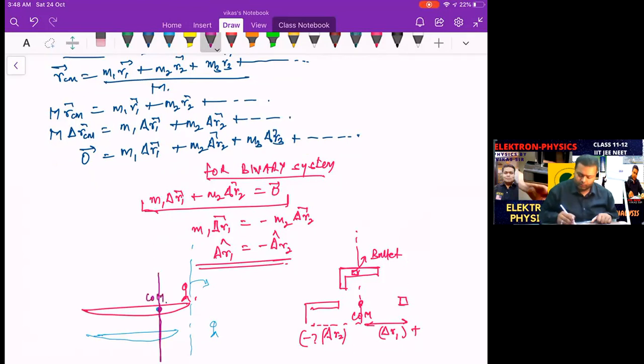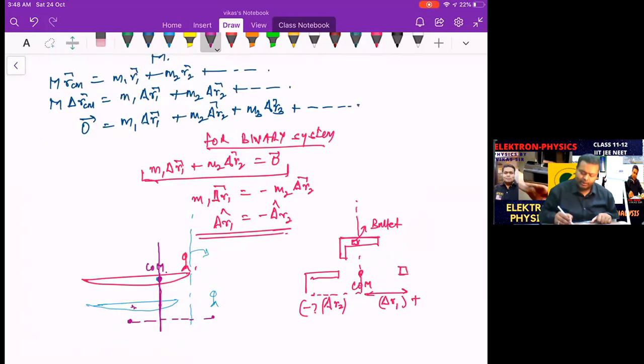With respect to that, the boat is moving back while the man is moving here. So there is the shift in the position of the man, delta R1, which is positive, and the shift in the position of the boat, delta R2, that is negative. One moves forward, one moves backward. That means this is generating a velocity here, and this is generating a velocity here, that is V1 and V2. Similarly here, that is V1 and this is V2. The conservation of momentum exists.